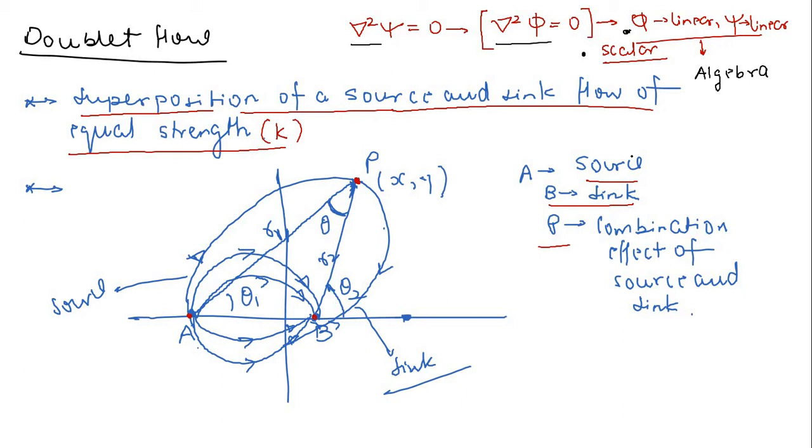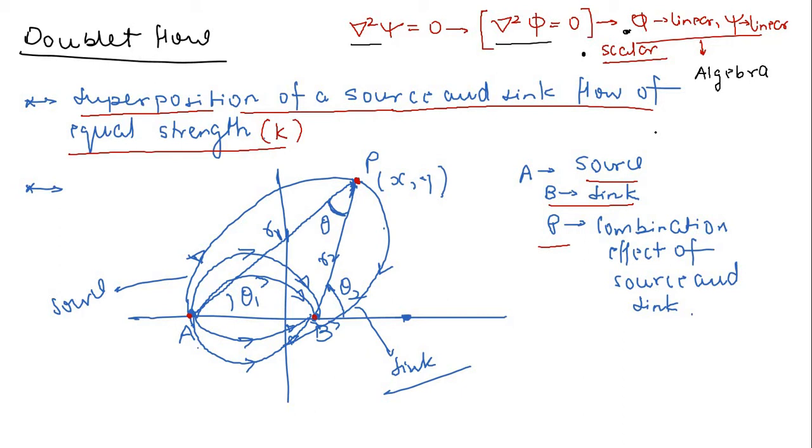So that means you can construct many cases of ideal fluid flow by superimposing different types of basic flow. Let's say one time you can superimpose uniform flow with doublet flow, you can superimpose vortex with doublet flow, then you can superimpose doublet flow with some other flow, that is source or sink flow. So different combinations of these basic flows are possible. Why is it possible? Because we know psi and phi are both scalar functions, right? And for an incompressible and irrotational flow, phi and psi are basically linear and scalar in nature, and therefore the basic laws of algebra are applicable to them.